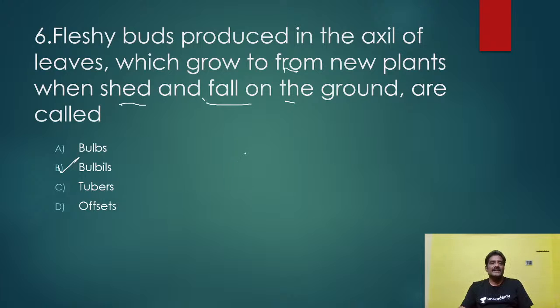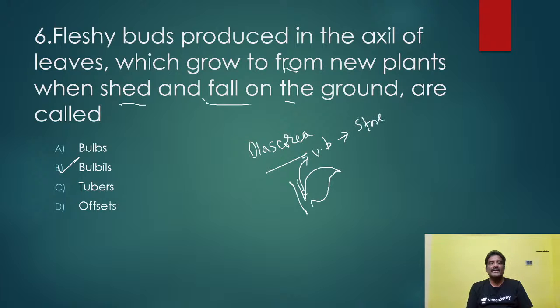For example, here you see, Dioscorea is one of the examples. In Dioscorea, in the axils of the leaf, vegetative buds are present. These vegetative buds store food materials.